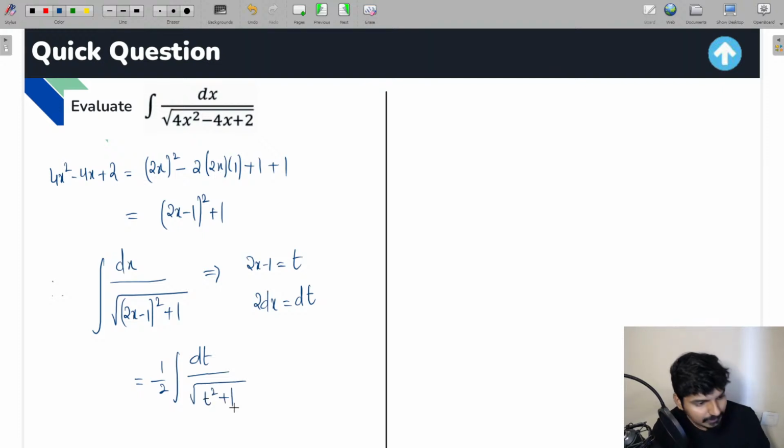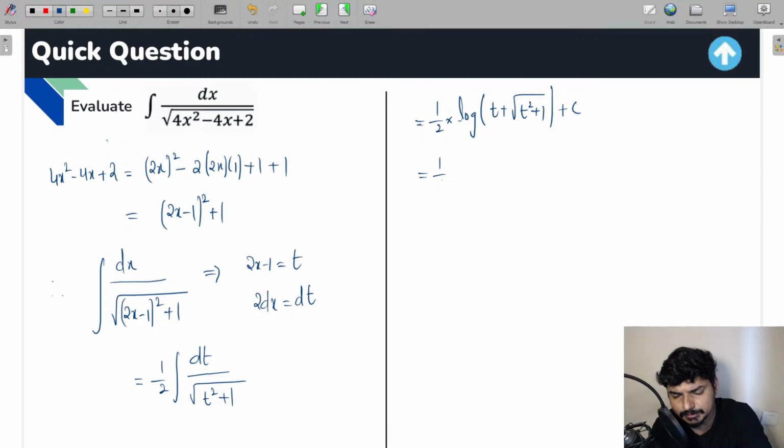So the integral becomes 1 by 2 integration dt by under root of t square plus 1. Now, when you observe the integral after applying the substitution method, definitely this is a standard integral of type dx by under root of x square plus a square, for which the formula is log of x plus under root of x square plus a square. Here that is 1 by 2 log of t plus under root of t square plus 1, plus c. This is the solution you're going to get.